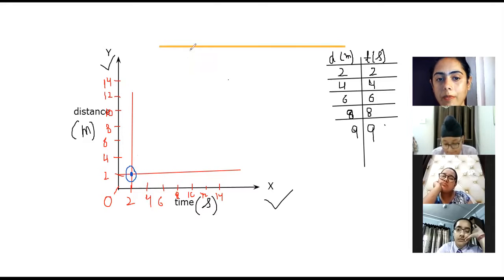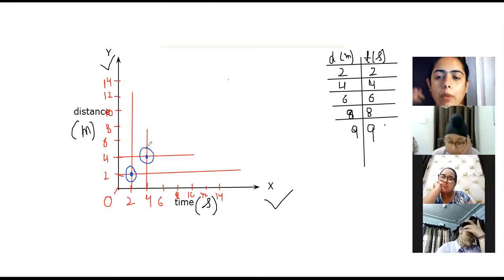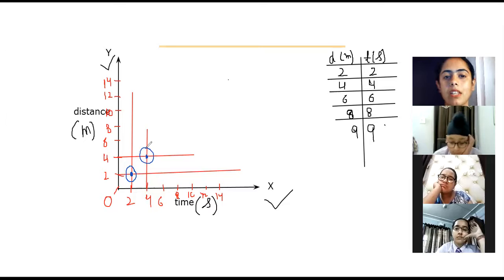Fine. Then second, 4 meter 4 second. So 4 meter line, 4 second, where they meet, again put a dot, and for increasing the focus put a circle around it. क्योंकि dot जो हम लगाएंगे that is not going to be so big, that is with a sharp pencil, just a dot. Fine.